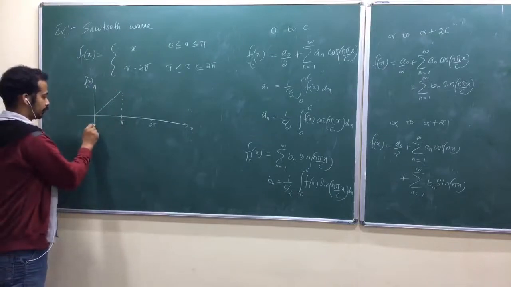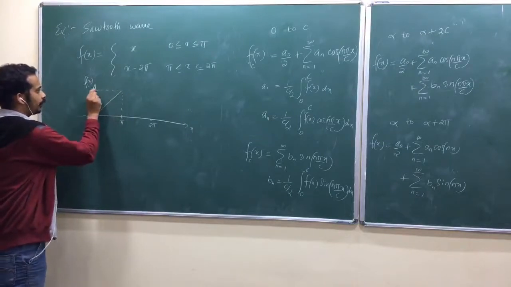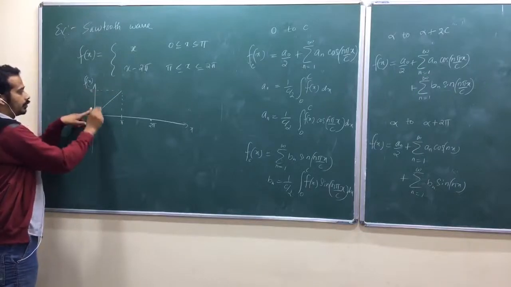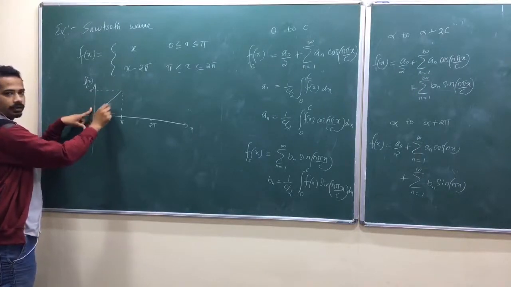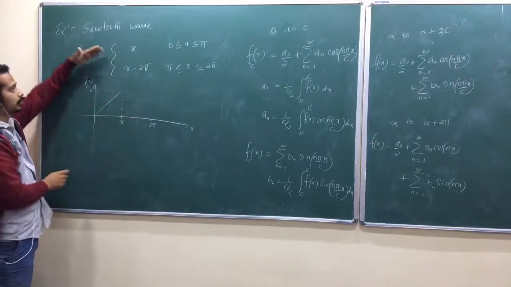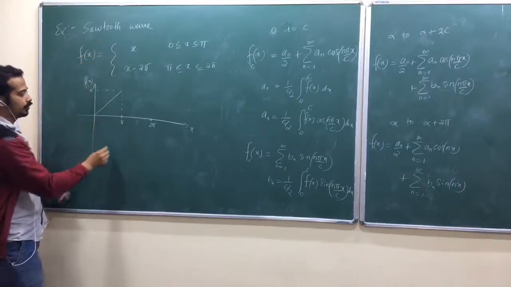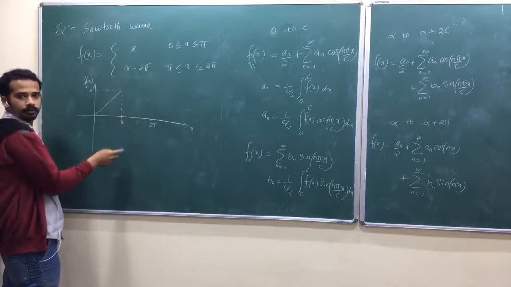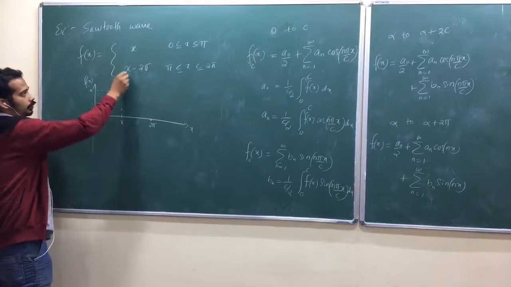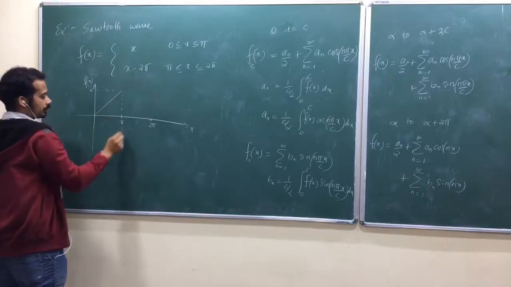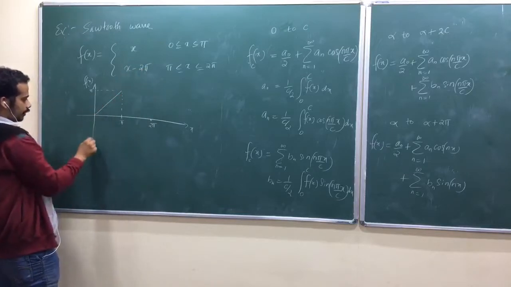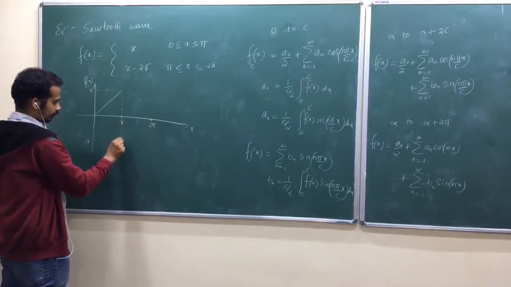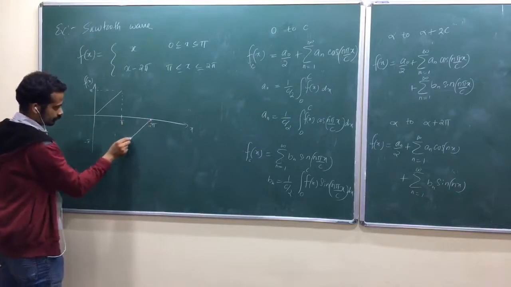Look at here. Suppose, what is this value? Pi, isn't it? It should be pi. So it should be 45 degrees, isn't it? f of x equal to x curve, so between 0 to pi. Now pi to 2 pi, look at here. Again, slope equal to 1 only. But at x equal to pi, it is minus pi. So pi here, minus pi here. So you can start with this one, and it will be like this.